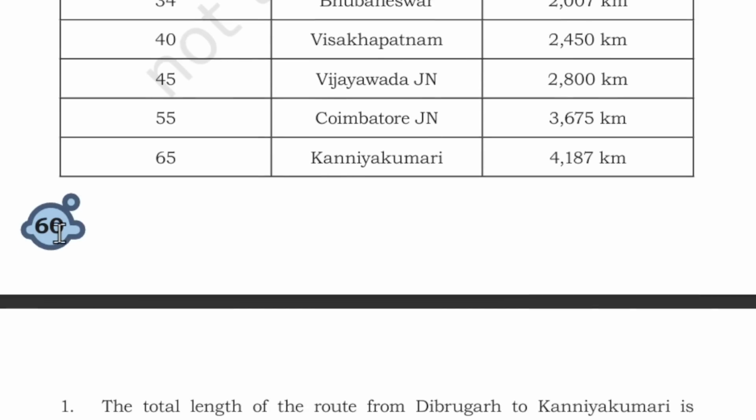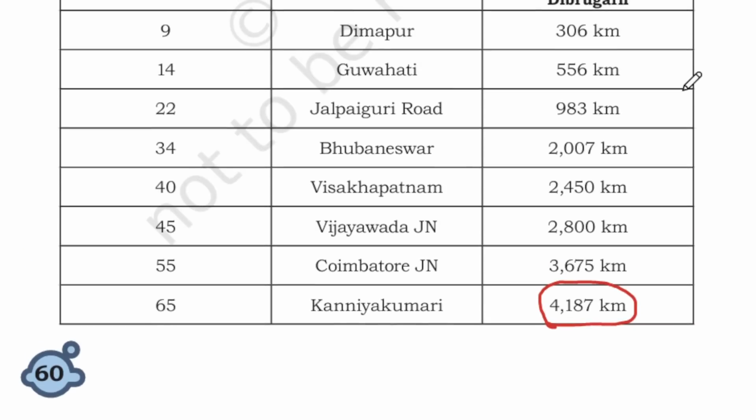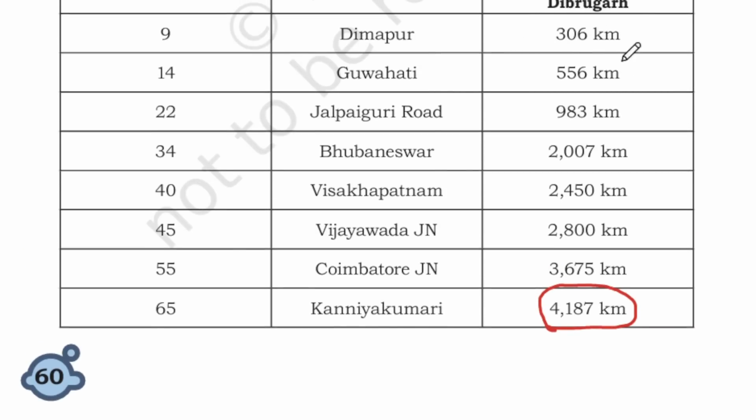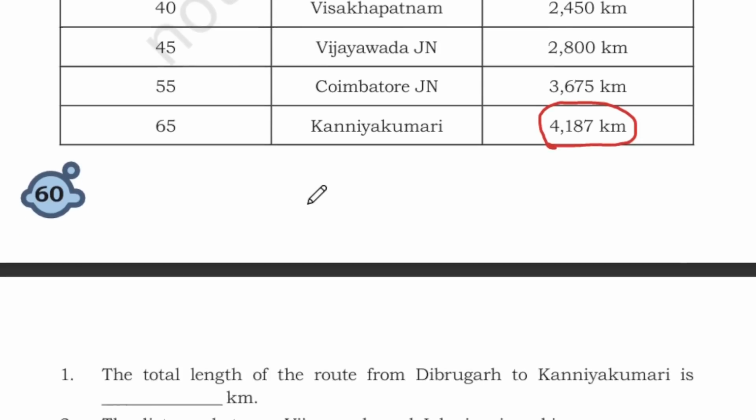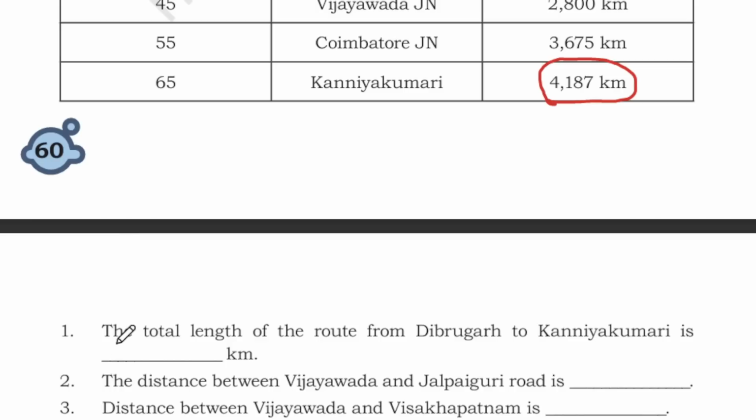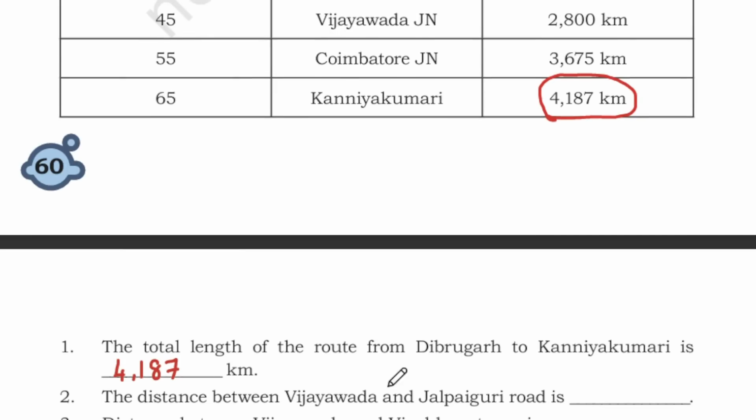Okay, the total length of the route. So we already know the answer here is 4187 kilometers. It starts from 306 kilometers, and when you add each kilometer, what are we getting? So we are getting 4187 kilometers. It's ending up in Kanyakumari. So the total is 4187 kilometers. Okay, next. The distance between Vijayawada and Jalpaiguri road is dash.